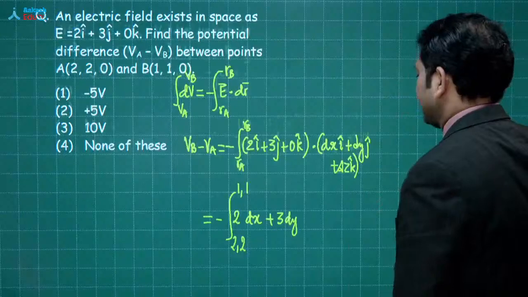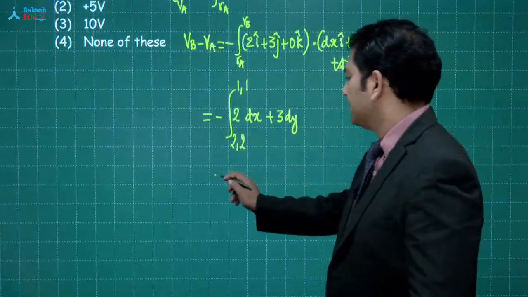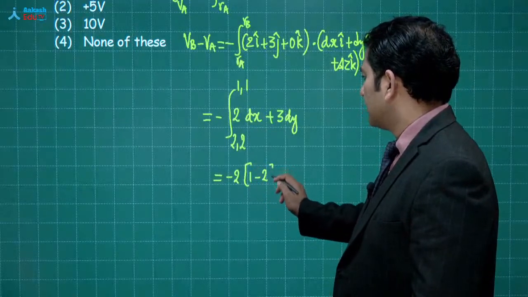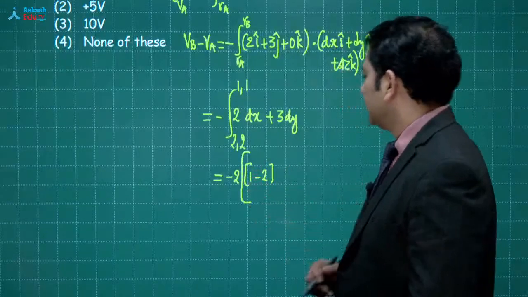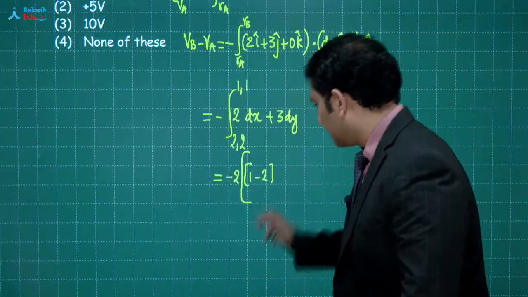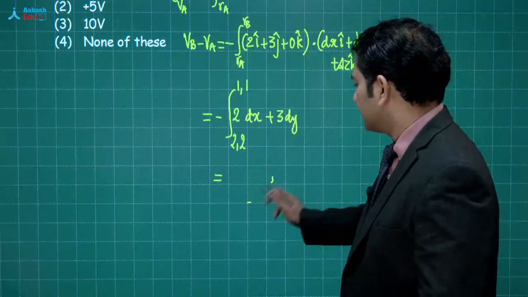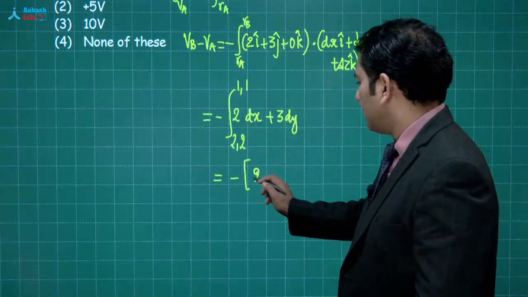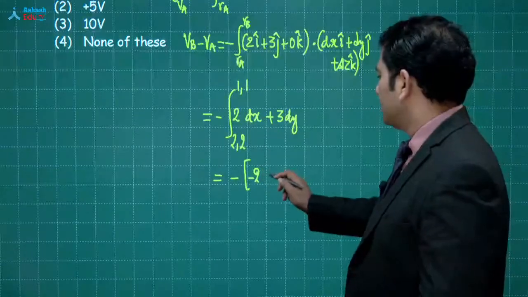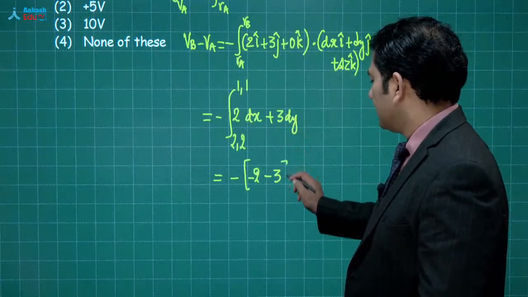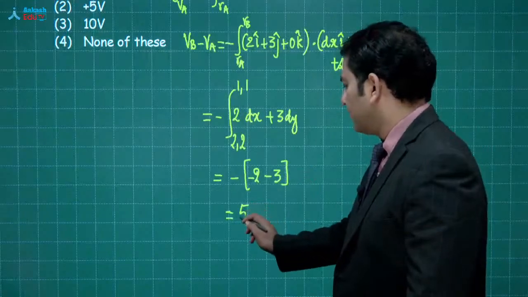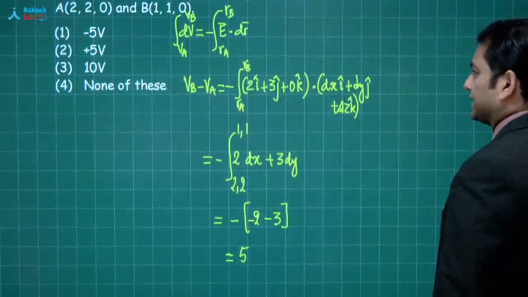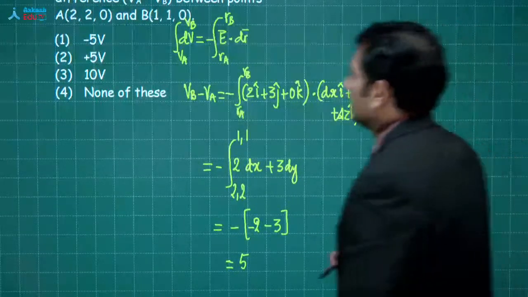Furthermore, इसे solve करते अब, I would get this as -2 dx, that becomes 1 minus 2. Okay, that's a big minus there. चलिए इसको एक काम करते हैं. It's a simple integration now. Minus, ये बन जाएगा minus of 2 because 1 minus 2, और ये बन जाएगा minus of 3. So that comes out to be 5. So ऐसे question में there is always a chance of making mistake for a negative sign. So just be careful.